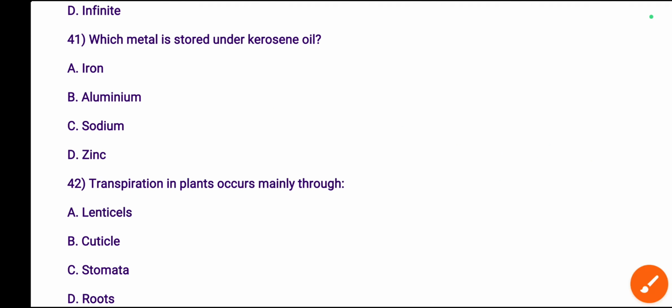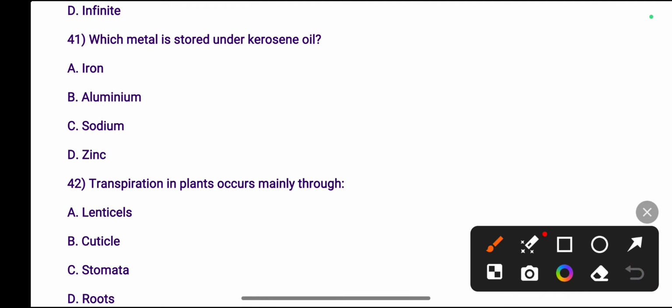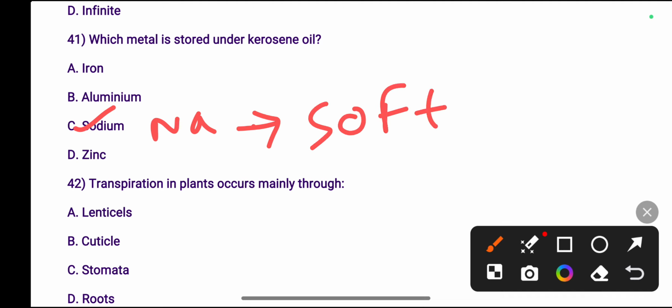Which metal is stored under kerosene oil? That is Na or sodium. Sodium is a soft metal that can be cut using a knife. So it is also an important point.